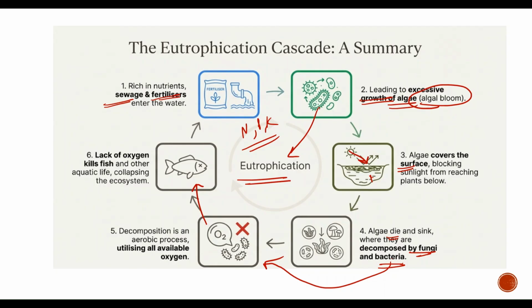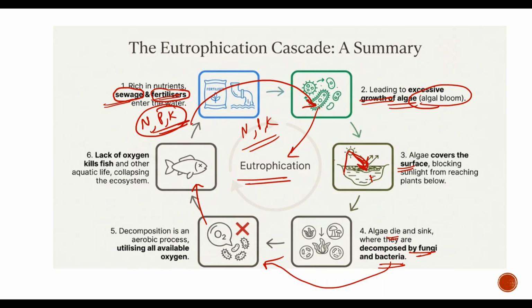The major source of eutrophication is fertilizers and sewage waste, which is being directly disposed of into the water bodies. These fertilizers and sewage are rich in nutrients like nitrogen, phosphorus, potassium, which will stimulate growth of algae. When algae grows as a mesh, as a layer on the water body, it blocks the entry of sunlight into the water body.